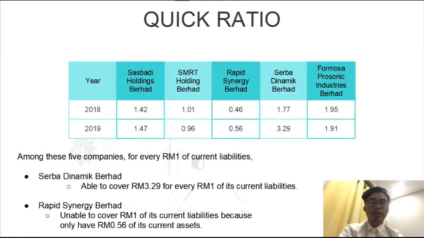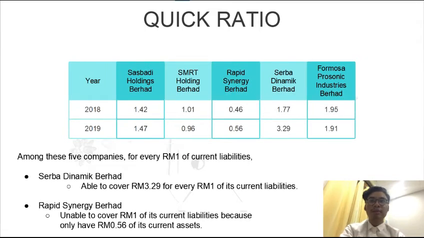Next, we move on to the financial ratio. As we can see, among these 5 companies, for every 1 ringgit of current liabilities, Serba Dynamic Berhad is able to cover 3 ringgit 29 cents for every 1 ringgit of its current liabilities. This company has shown a good performance to fulfill their obligations when they fall due.